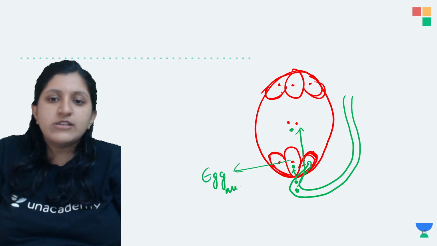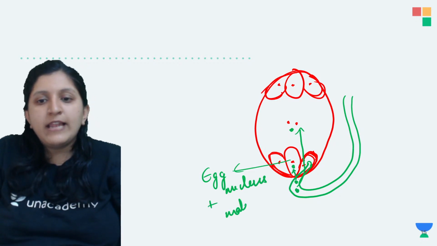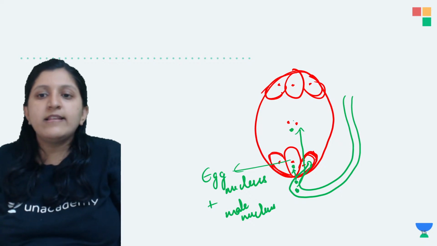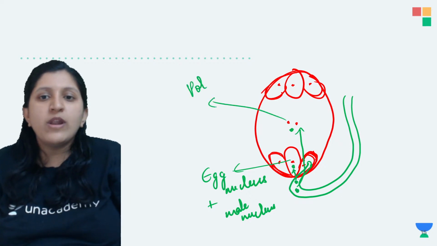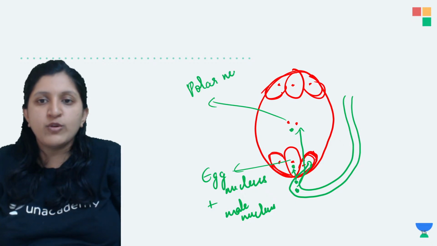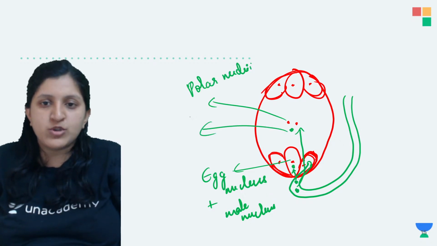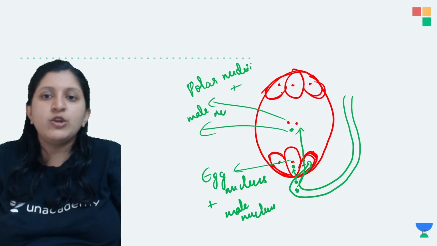There is a fusion between the egg nucleus and the male nucleus. These two are the polar nuclei, and the polar nuclei are fusing with the other male gamete. So there is a fusion that you can find with the male nucleus.